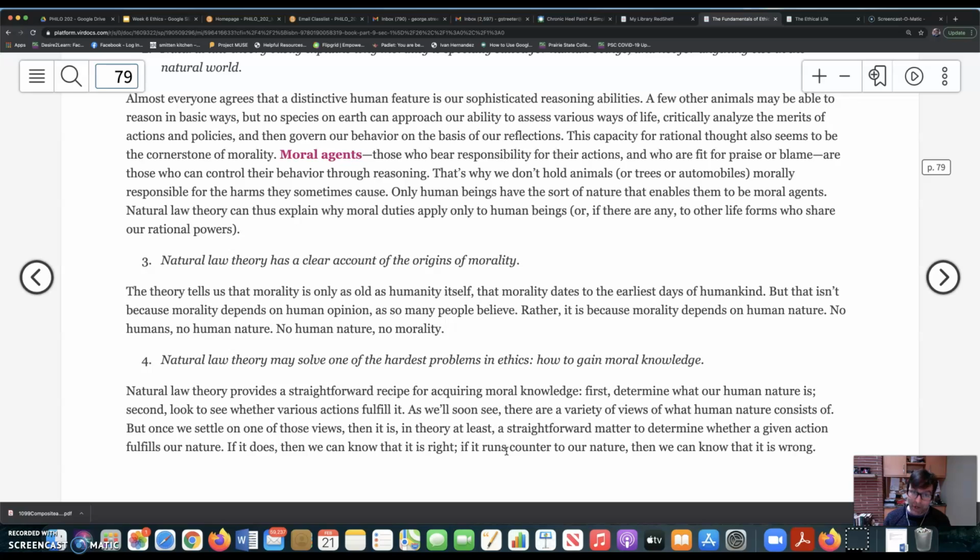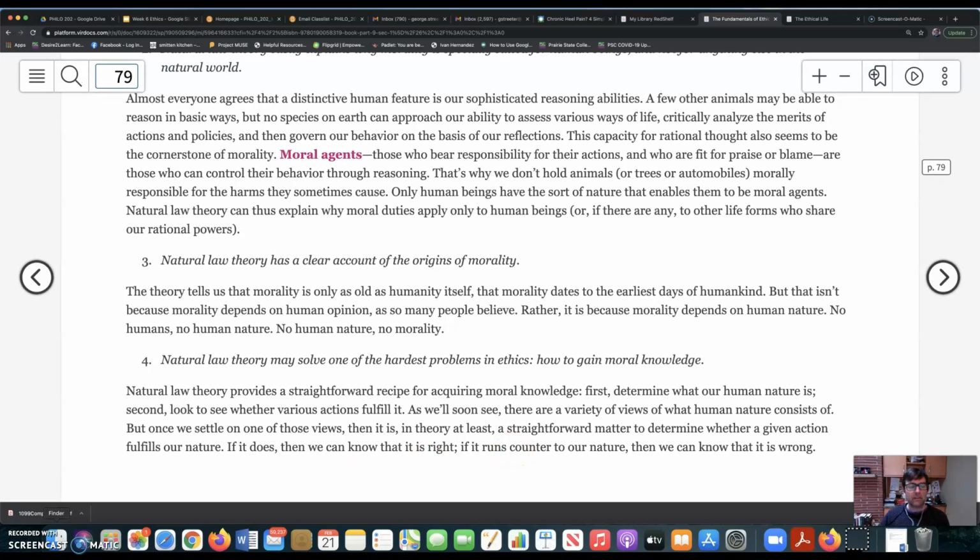So once we know what we are, then we know what it means for our lives to go well, and then we know how to assess whether we've done the right thing or the wrong thing. If we have acted in accordance with our nature, we've acted right. Our lives are going better, and if we are violating our nature in some way, then we've done something wrong, and our lives are going worse. So again, natural law theory seems to give us a clear way of explaining how we gain moral knowledge.